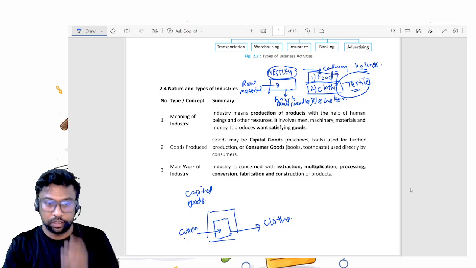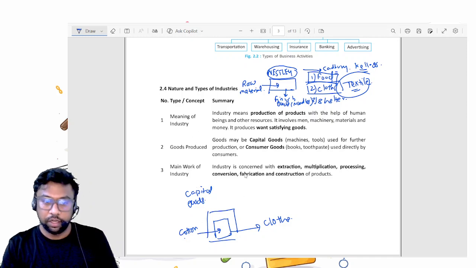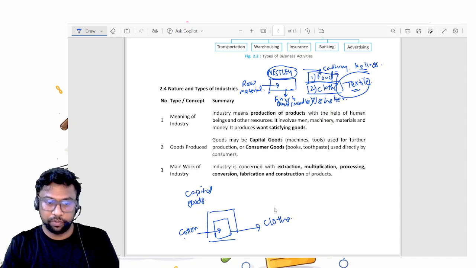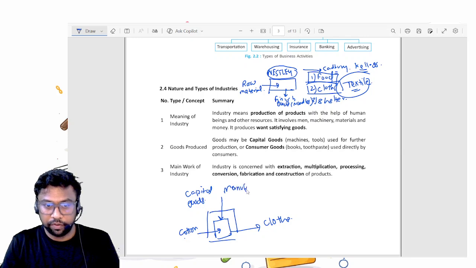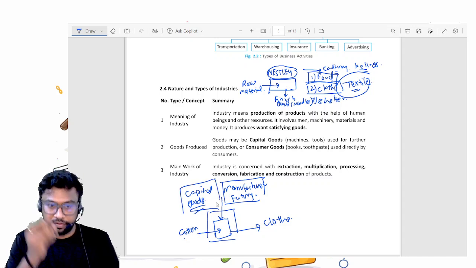To convert this cotton into the finished product, we require machinery. So machinery is also a good for this manufacturer. This machinery which converts cotton to cloth is what we call capital goods, which will give you some benefit in future.